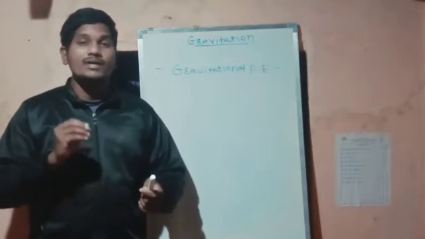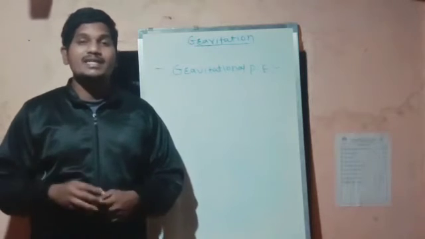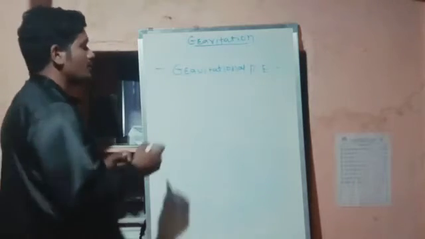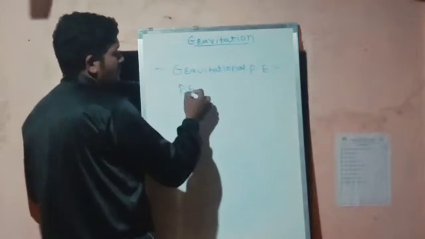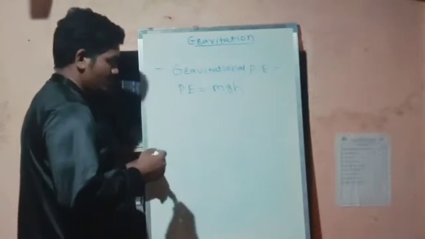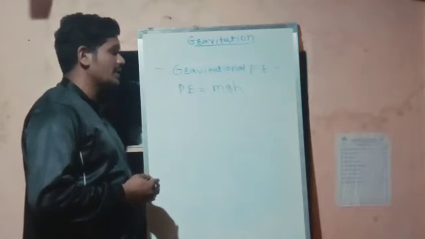The basic formula for potential energy is mgh.